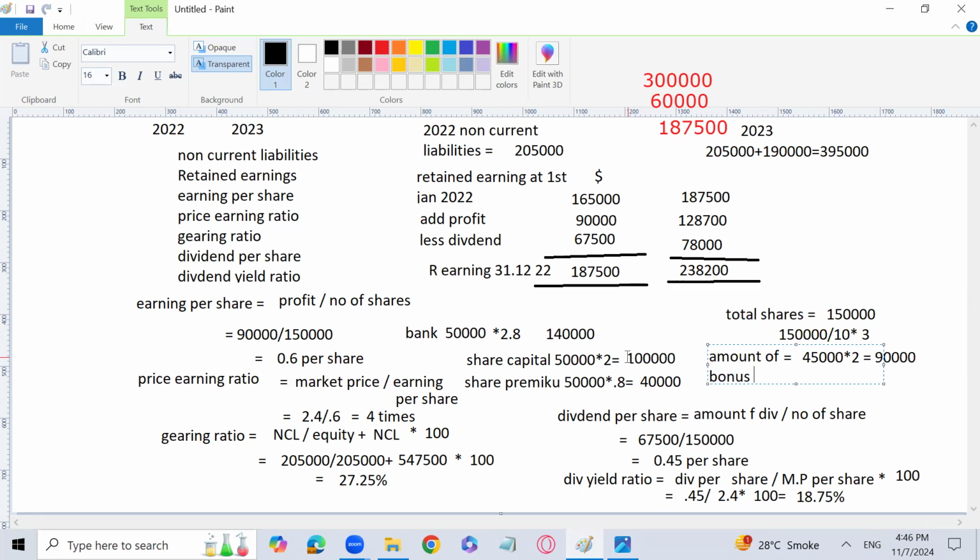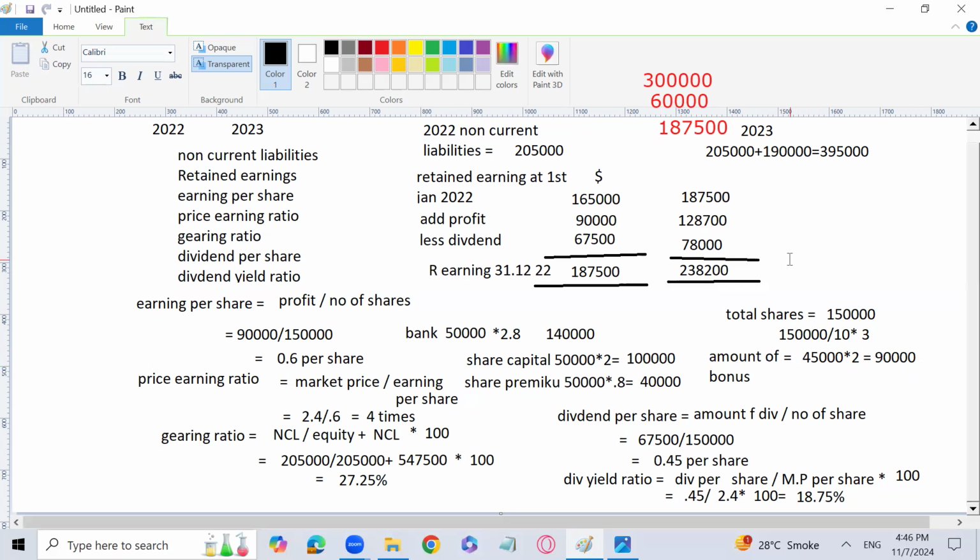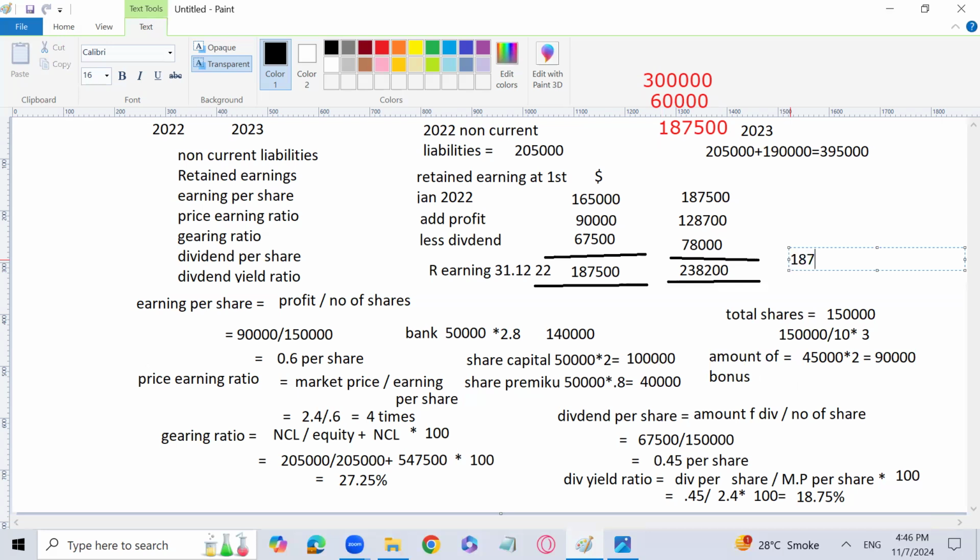So let's see about the share premium. The amount of share premium as of 31st December 2022 is 187,500, right? So we can easily pay bonus shares of 90,000 from 187,500.